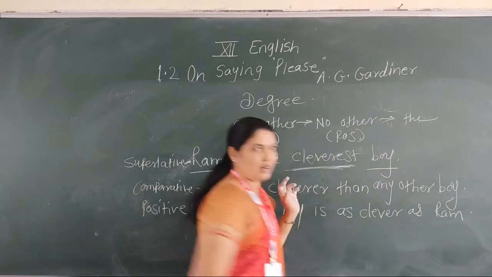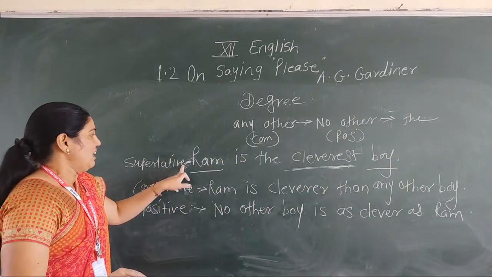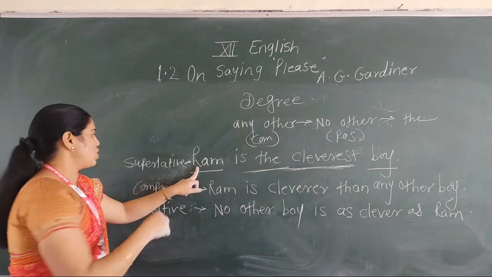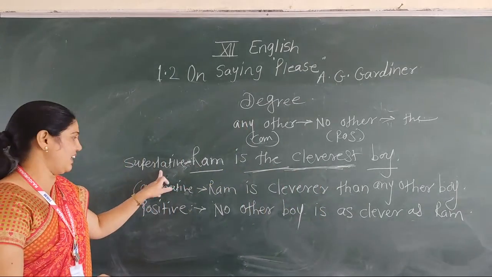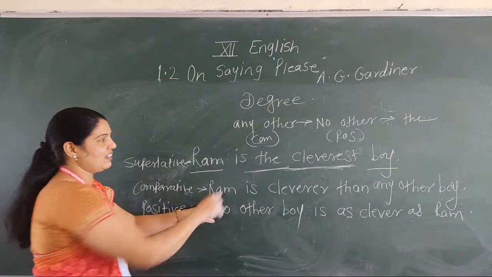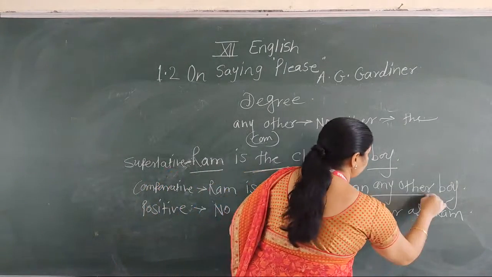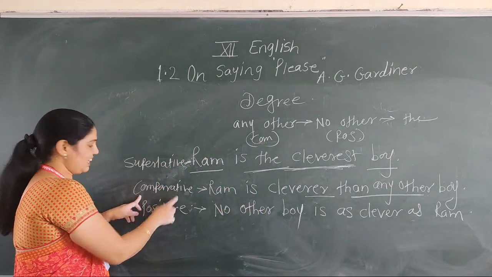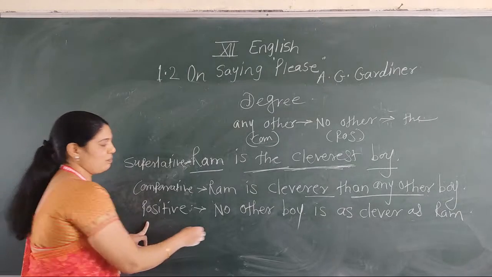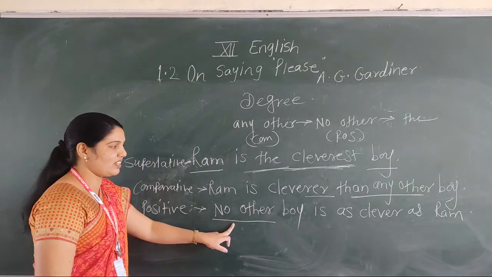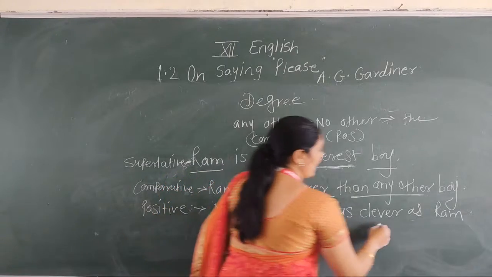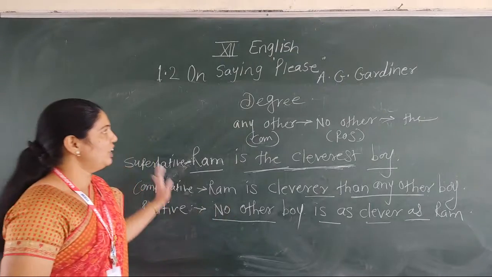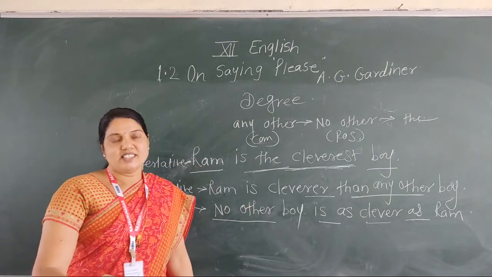In this manner, now let's see here. Ram is the cleverest. Here, the cleverest shows it's a superlative degree. Ram is cleverer than any other. Here, than any other, and we added er to that adjective. It's a comparative degree. At the time of converting it into positive, we begin our answer with no other and then use as, adjective, as. In this manner, you deal with the degree sentences.